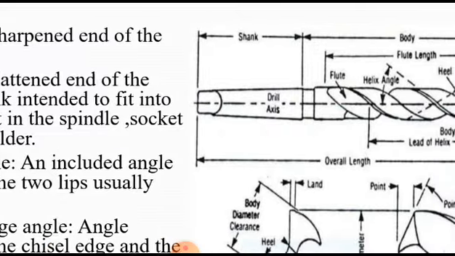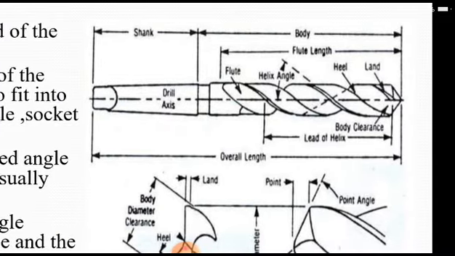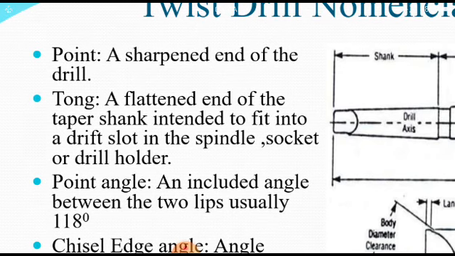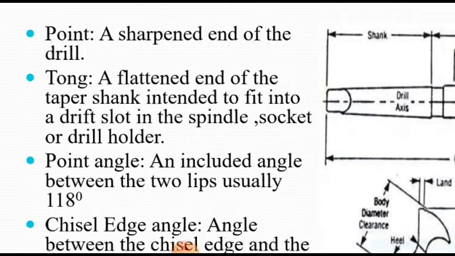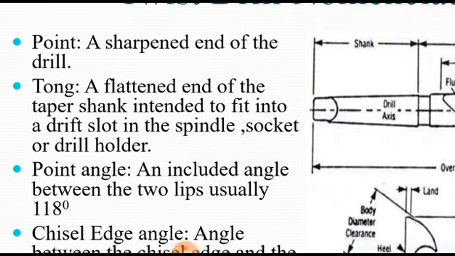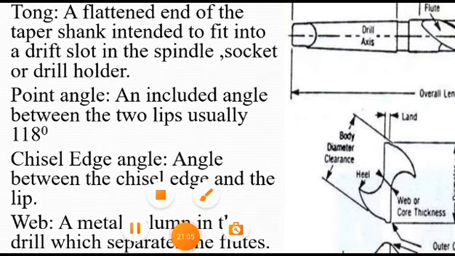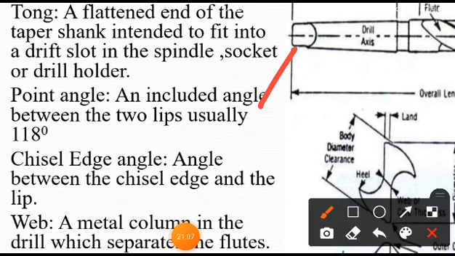Tong, T-O-N-G. You need to understand the meaning of a tong. A flattened end of the taper shank intended to fit into the drift slot in the spindle socket or a drill holder. See here the flattened end. The flattened end of the taper shank is intended to fit into the drift slot in the spindle socket or a drill holder.